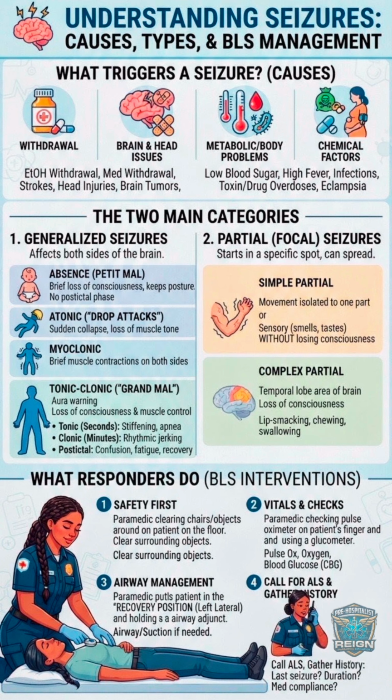4. Call for advanced help. ALS: call for advanced life support providers who can administer medications, though starting an IV during a seizure can be really difficult, so they might use IM meds. 5. Gather history. Ask important questions like, when was their last seizure? How long has this one lasted? Are they compliant with their medications? Or have there been any recent changes or missed doses?